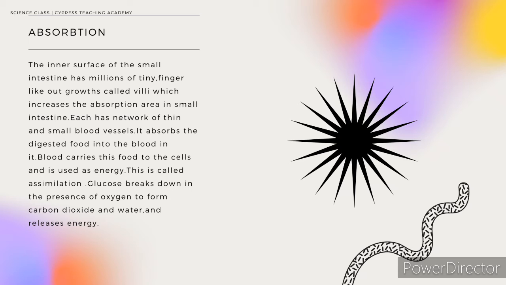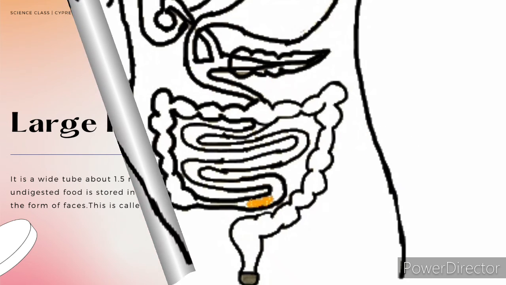Blood carries this food to the cells and it is used as energy. This is called assimilation. Glucose breaks down in the presence of oxygen to form carbon dioxide and water and releases energy. Here the oxygen is provided by the process of respiration, and we get the products carbon dioxide and water and also energy. Here we can see the juices are getting added to the food and the nutrients are absorbed by the walls of the intestine.